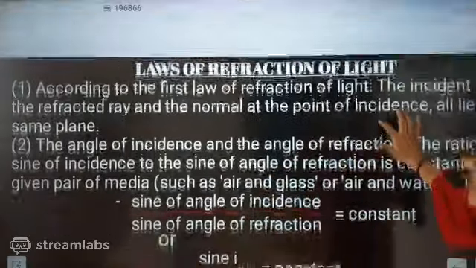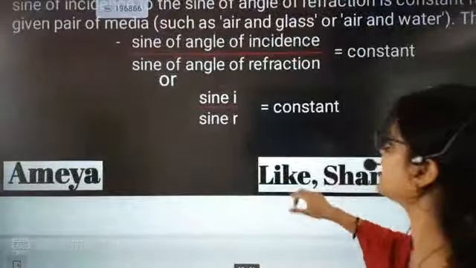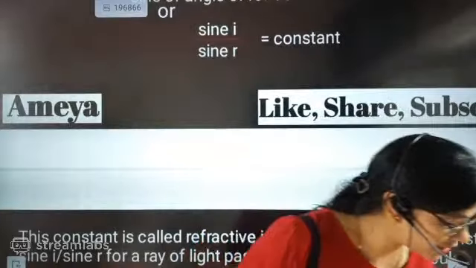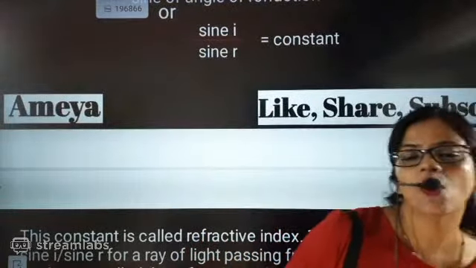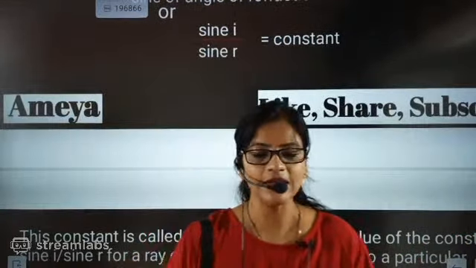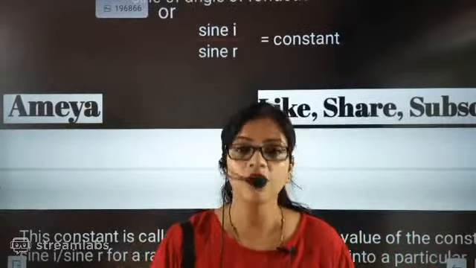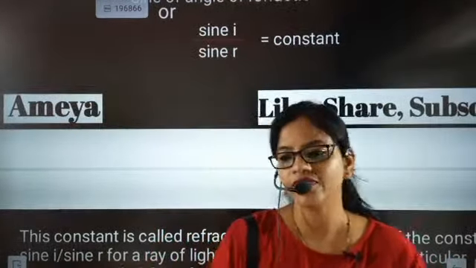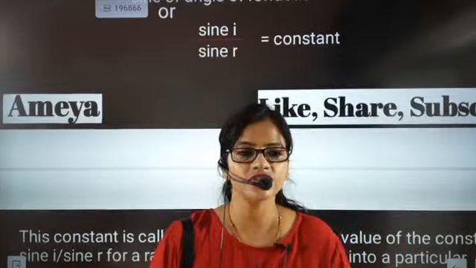Now look here, last class we studied sin i by sin r, that will be equal to a constant. And then, beta, we discussed optical density in relation to speed of light, then the relation with refractive index, and then the relation with bending.